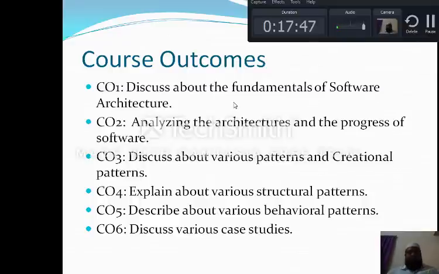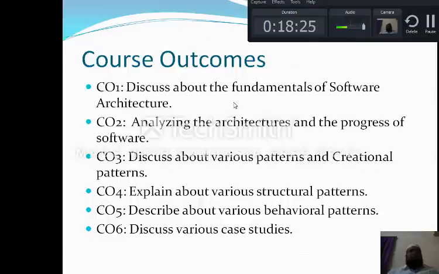Next is course outcome 4, which deals with the various structural patterns. Already I have discussed with you the various structural patterns and around 7 patterns I have shown you. All those 7 structural patterns are very important to develop a structure for a particular software.